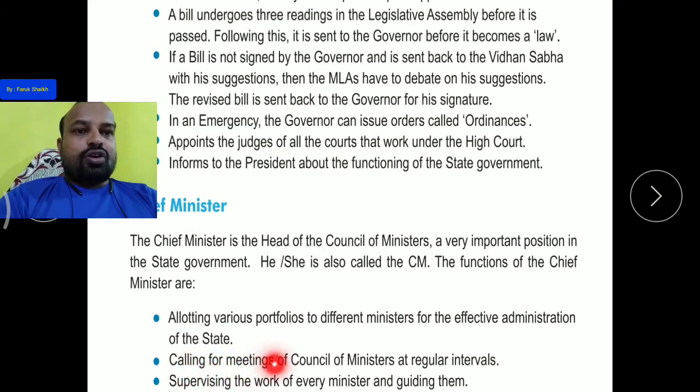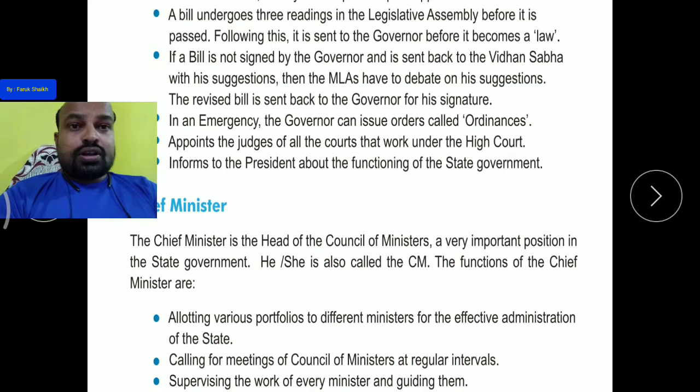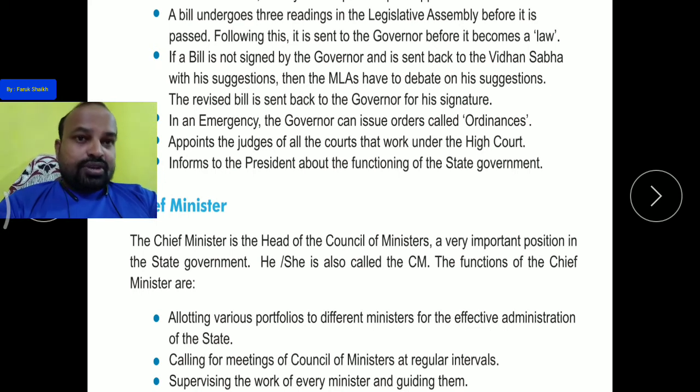Calling for meetings of the council of ministers at regular intervals means after a specific time, the chief minister calls the council of ministers, that is, calls a meeting of all the ministers.